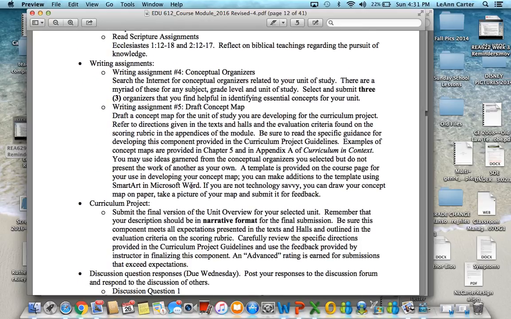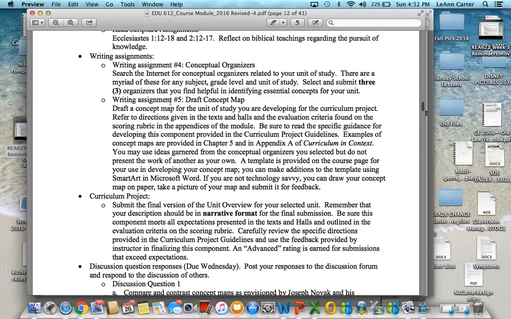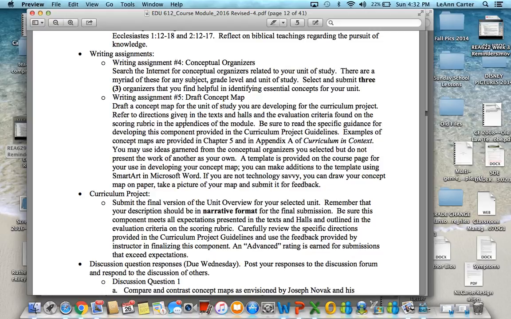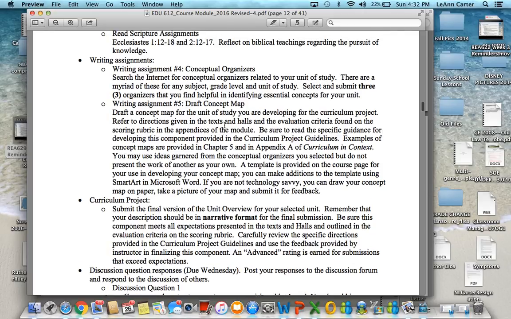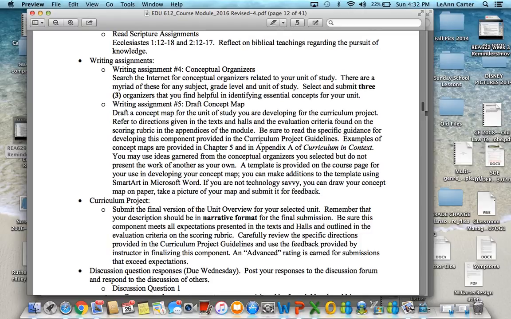And then for your writing assignments, number 4 focuses on conceptual organizers. So you're going to search the internet for conceptual organizers related to your unit of study. There are a myriad of those, of course. And so you're going to select and submit 3 organizers that you find helpful in identifying essential concepts. So you may need to copy those over or include links if you have to.